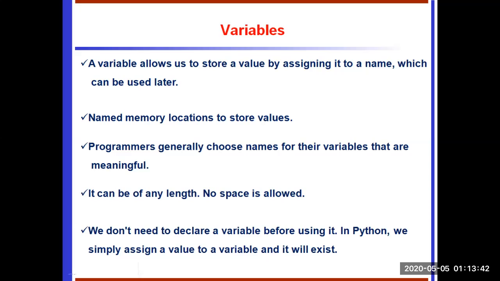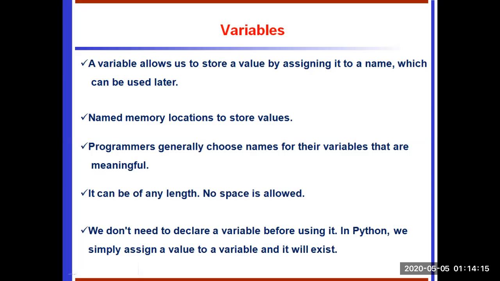Here, a variable is allowed to store a value by assigning it to a name, which can be used later. So we have to assign some value, and that value we use in a later process. Variables are named memory locations to store values. Every variable has some address, and the value we store in the variable is stored at a specific address. The programmer generally chooses meaningful names for their variables.